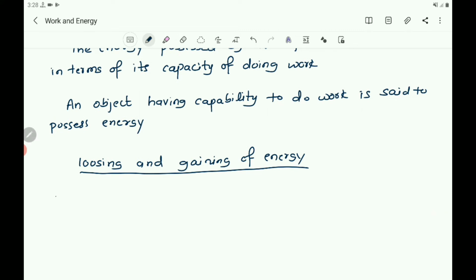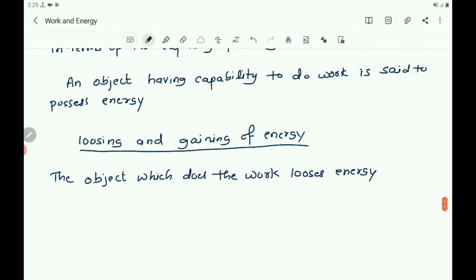So write: the object which does the work loses energy.